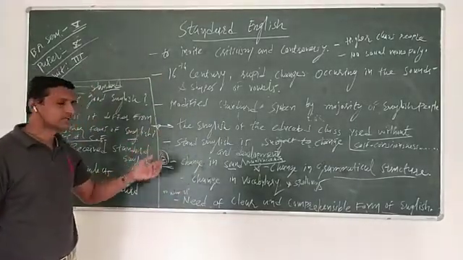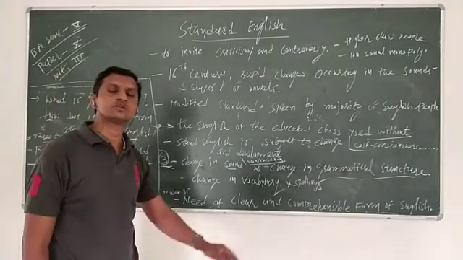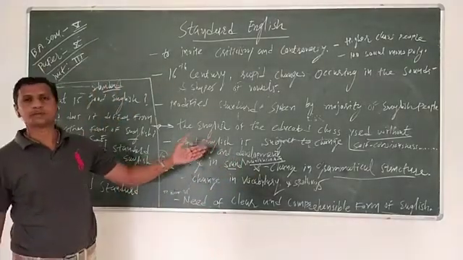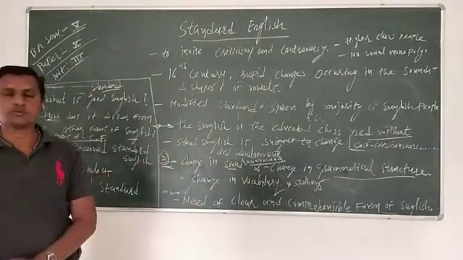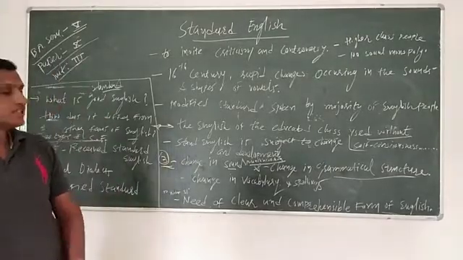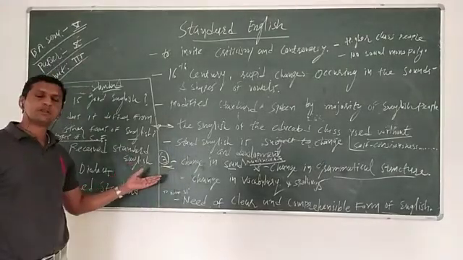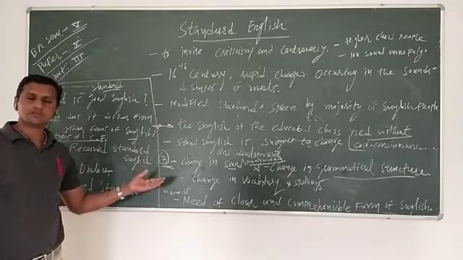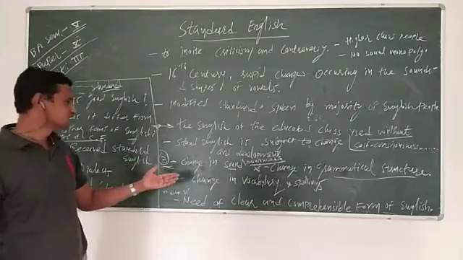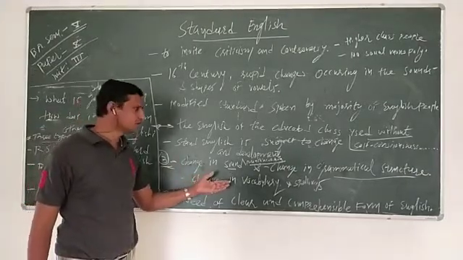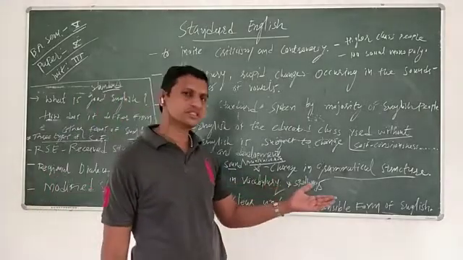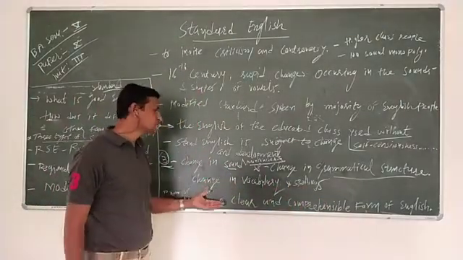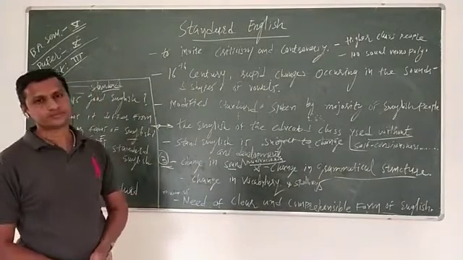Standard English is not fixed; it is subject to change and development, gradually, because of vocabulary development. There are three major changes that play a vital role in the development of standard English: change in sound and pronunciation, change in grammatical structure, which we discussed here, friends, and change in vocabulary and spelling.